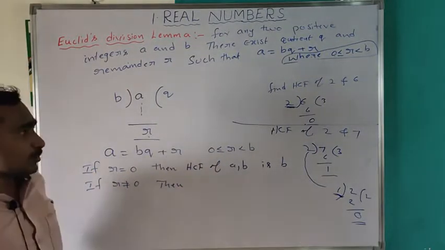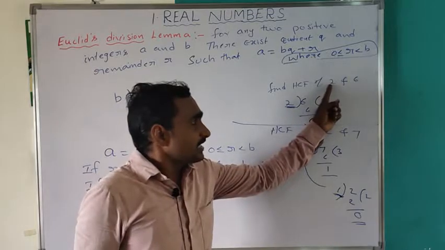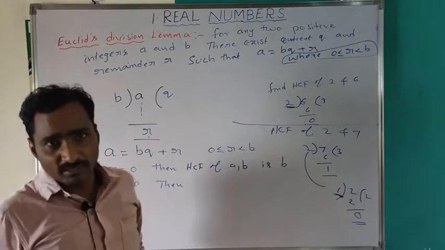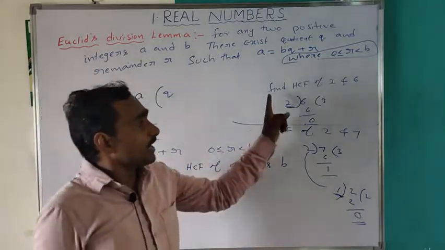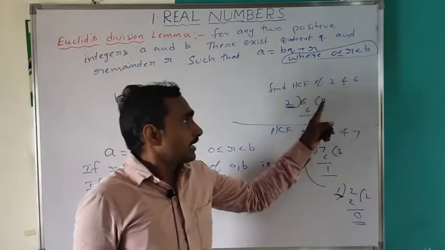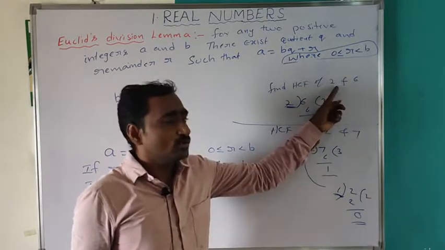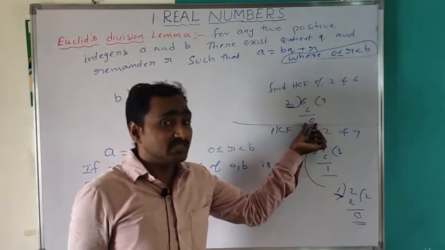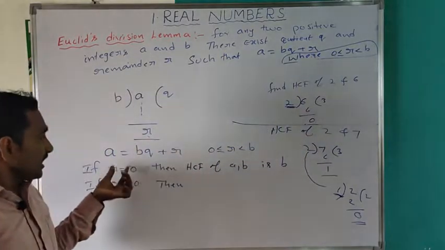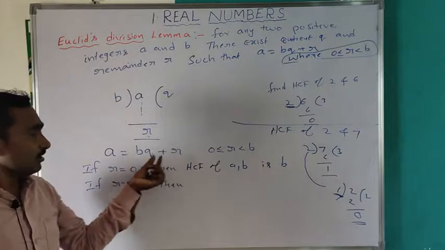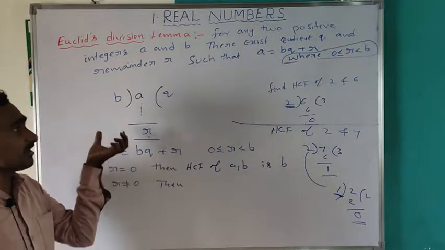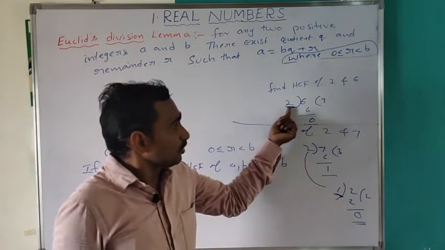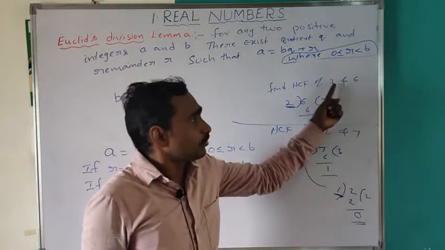Now, Euclid division lemma: use of the Euclid division lemma to find the HCF of two given positive integers. Let us take an example. Find the HCF of 2 and 6. Since 6 is greater than 2, you divide 6 by 2. 2 3s are 6, remainder becomes 0. If the remainder becomes 0, then the divisor is the HCF of the given two numbers. Therefore 2 is the HCF.